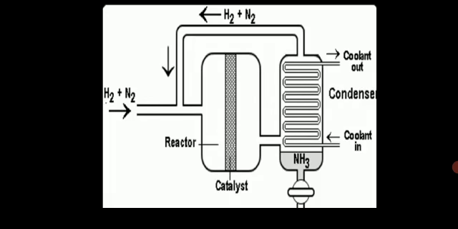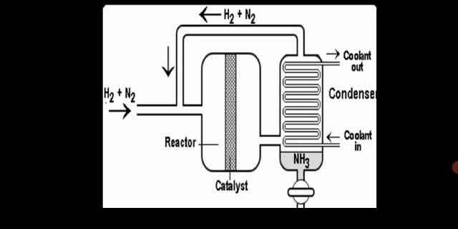First we pass the compressed nitrogen and hydrogen gas through the reactor in the ratio of 1:3, nitrogen to hydrogen. Got it? In the ratio of 1:3, nitrogen is to hydrogen, and if it is hydrogen to nitrogen, then 3:1. And compressed means the pressure is 200 to 900 atm. The gas is compressed and passed into the reactor, which contains a suitable catalyst.